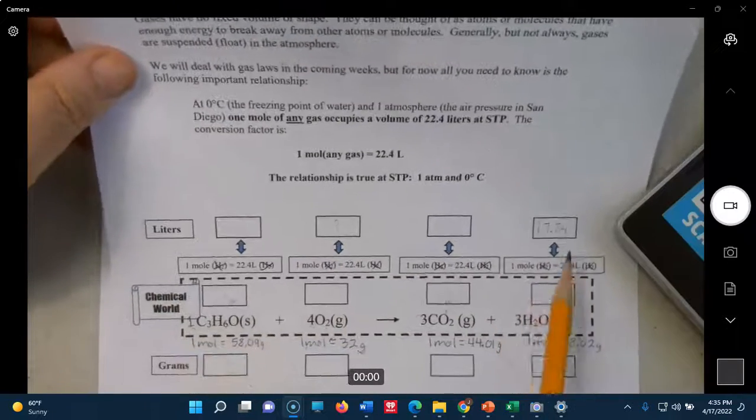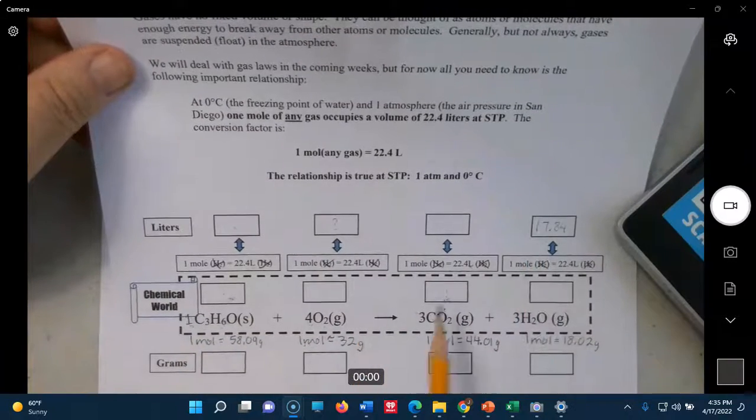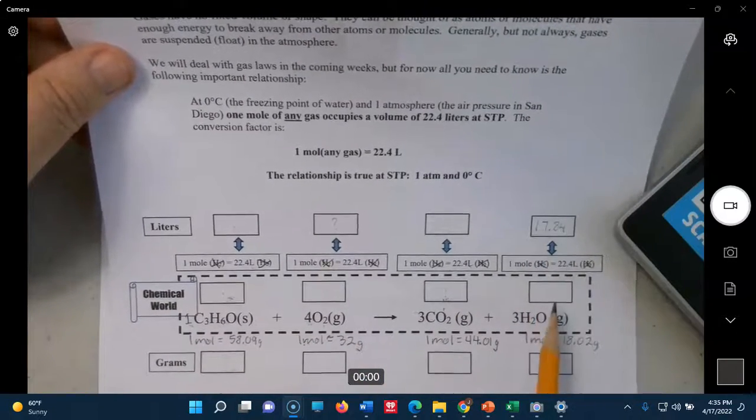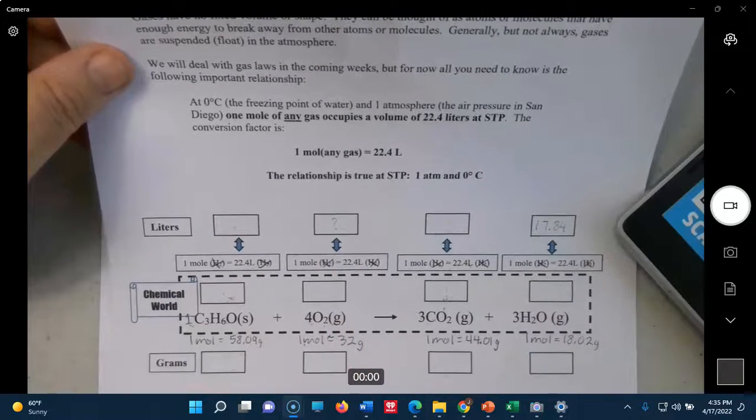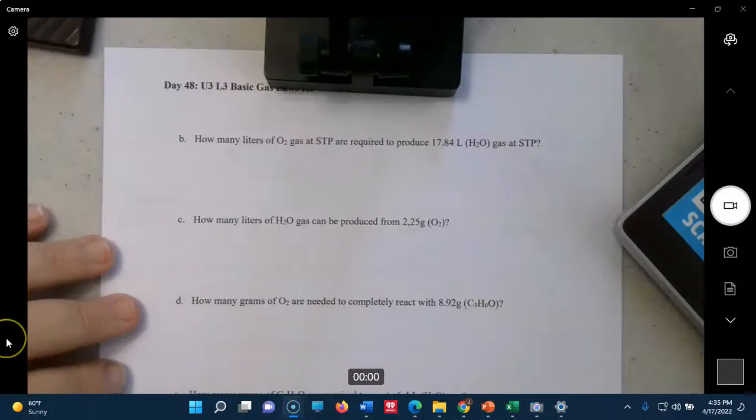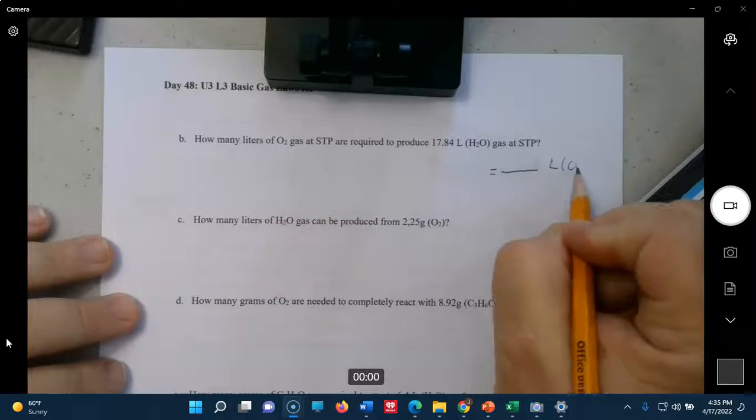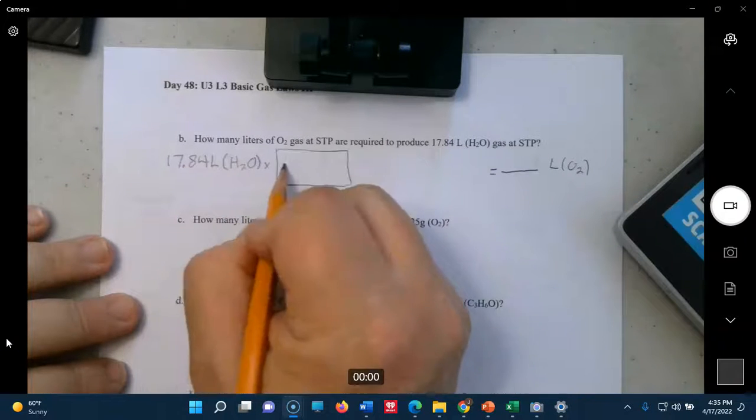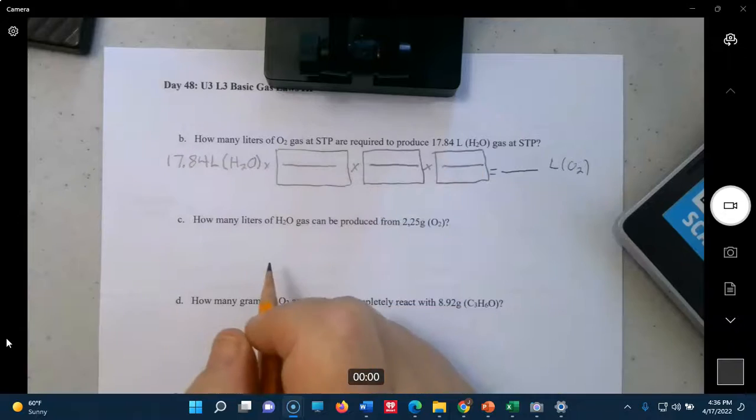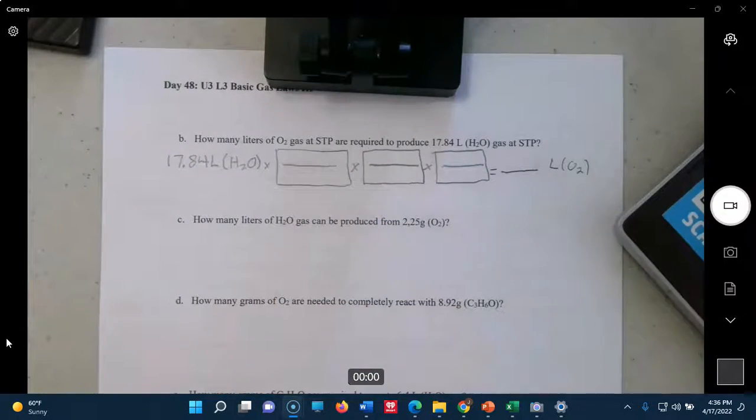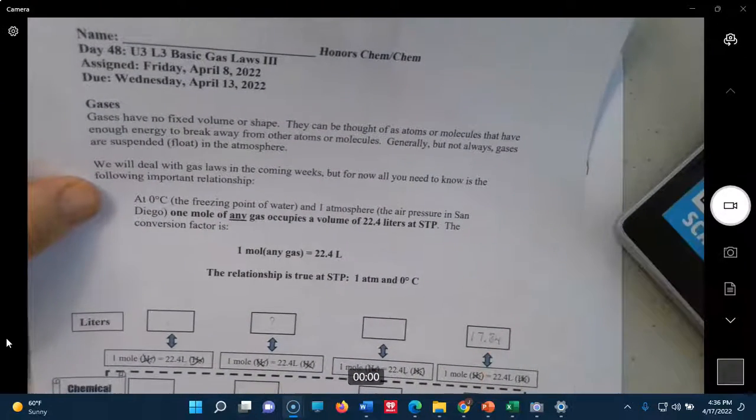Okay, so again, we don't have a direct relationship liters to liters. So we have to come liters to moles to moles, and then moles back out to liters. So it's another 3-step problem. So let's go ahead and set it up. Again, boxes are optional for you at this point. Okay, just write equivalencies. So our first one is coming from here down to here.